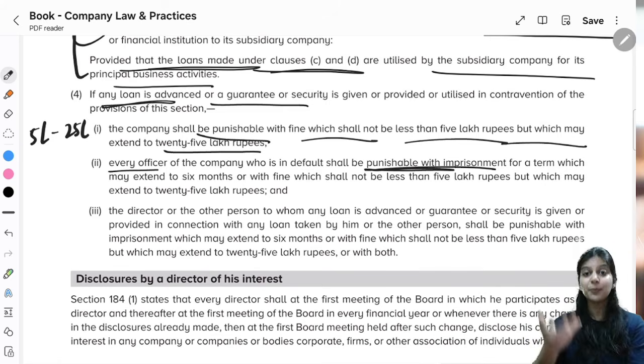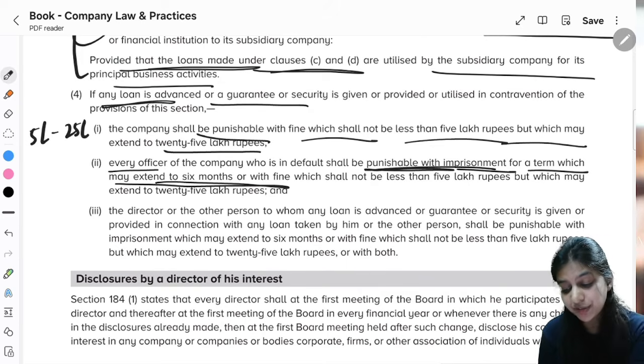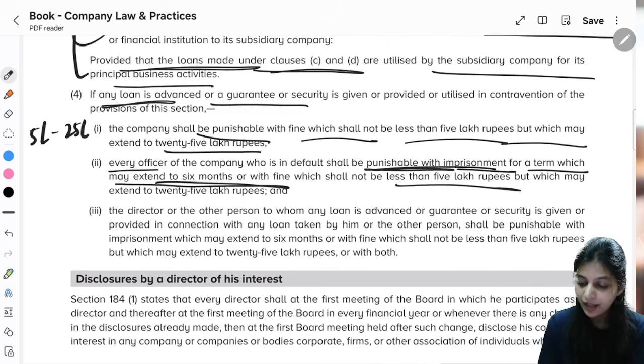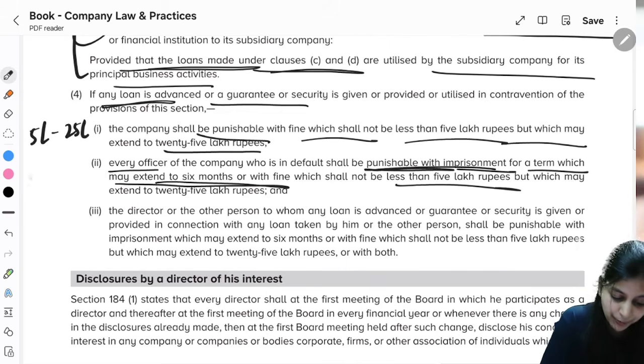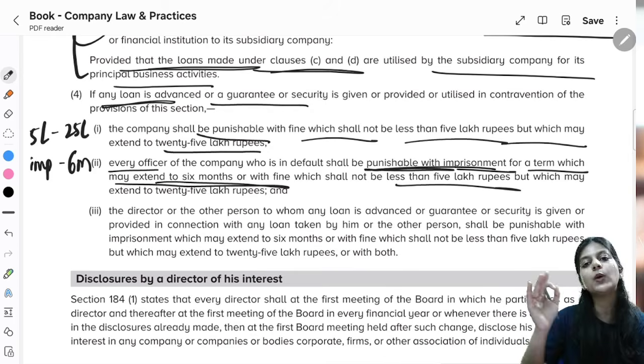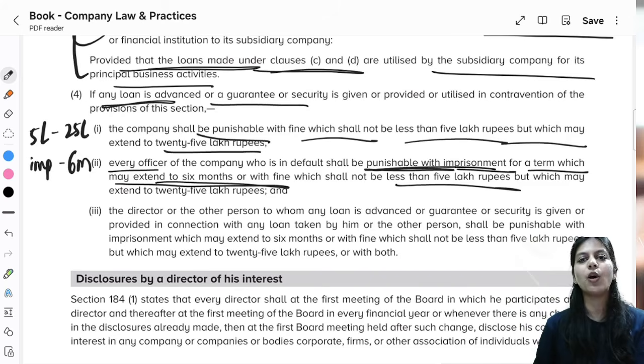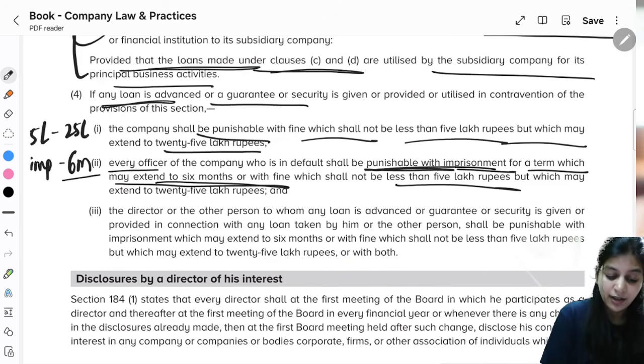Every officer of the company who is in default shall be punishable with imprisonment. So that is why it is a very important section. He shall be punishable with imprisonment for a term which may extend to 6 months or with a fine which shall not be less than 5 lakh rupees, but which may extend to 25 lakh rupees. Imprisonment on whom? Every officer of the company who is in default. You know, right? There is a definition of who all will be included in that. So they will have imprisonment up to 6 months or fine either from 5 lakh to 25 lakh,